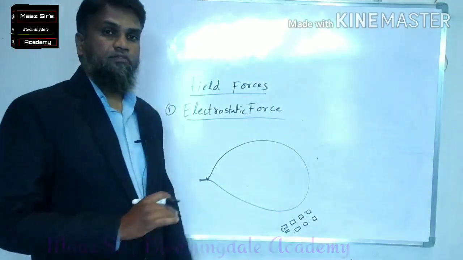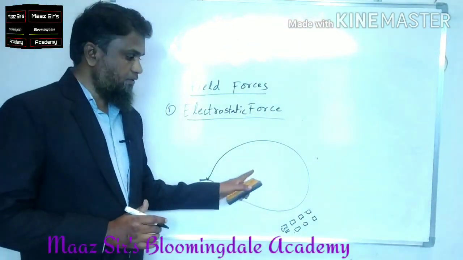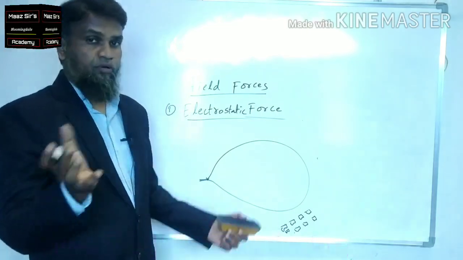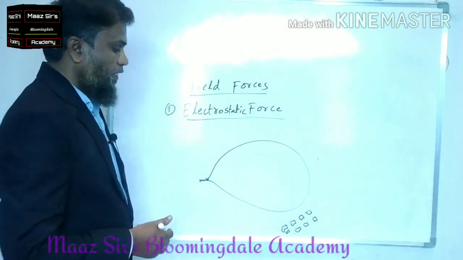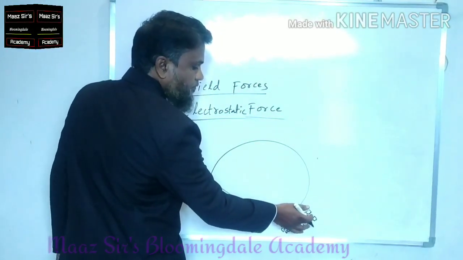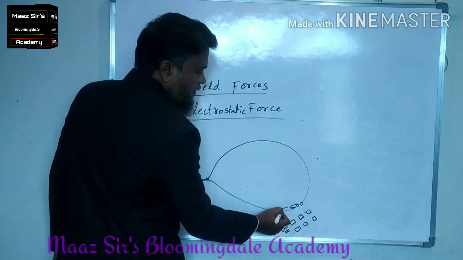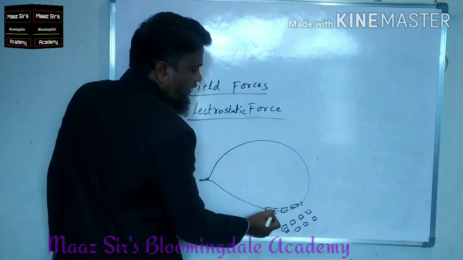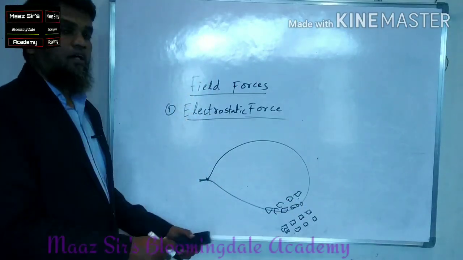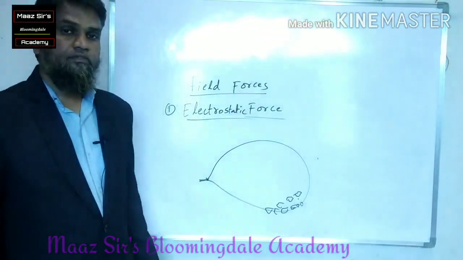You rub the balloon. So when you rub the balloon, what happens? The balloon acquires some charge. It may be positive or negative. When you place the balloon near these paper pieces, what happens? These paper pieces will be attracted towards the balloon. Why are they attracted?